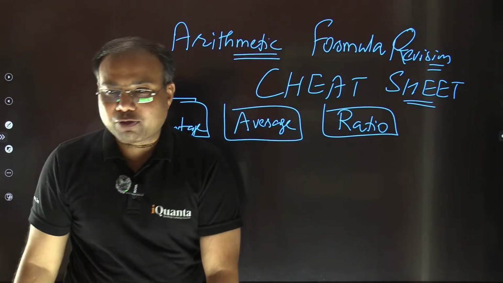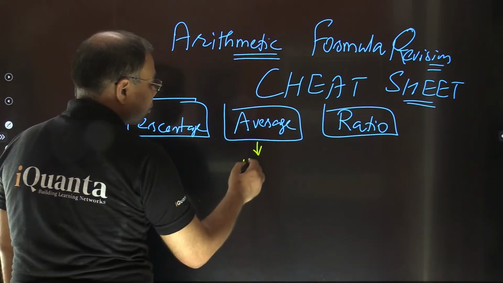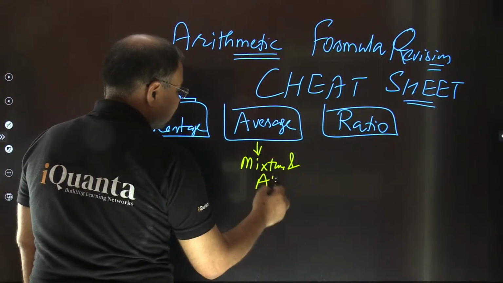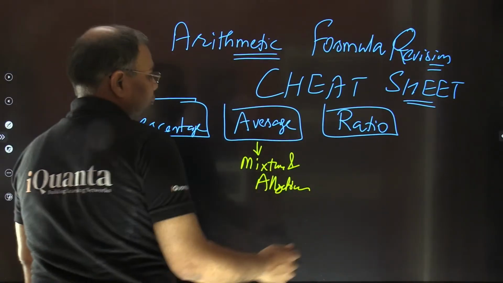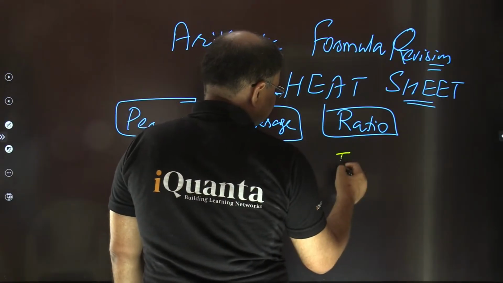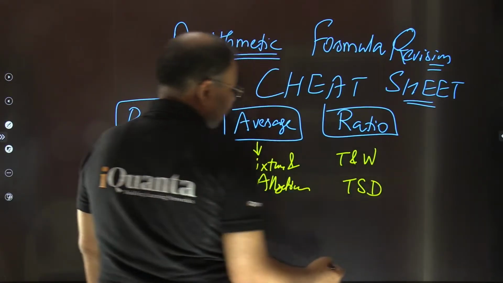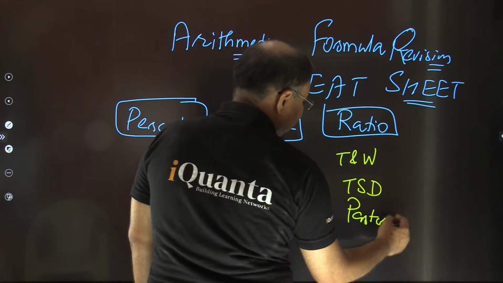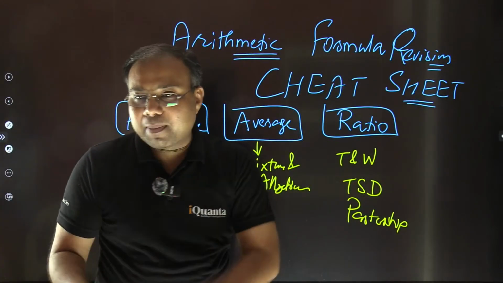Mixture and alligation, which was a part of averages. So in averages part, we have this mixture and alligation also. In ratio, we have this time and work, time, speed, distance, and also sometimes this partnership, right, where you are having the profits to be distributed among the partners.